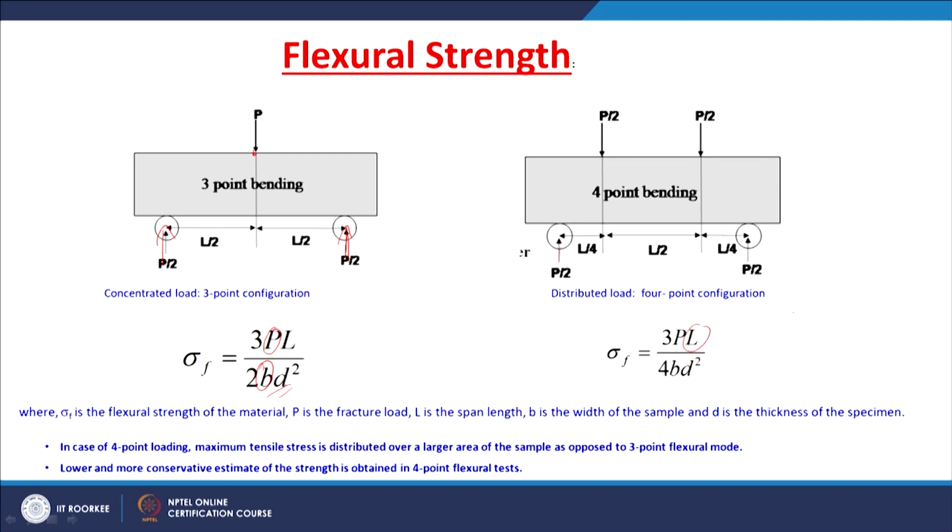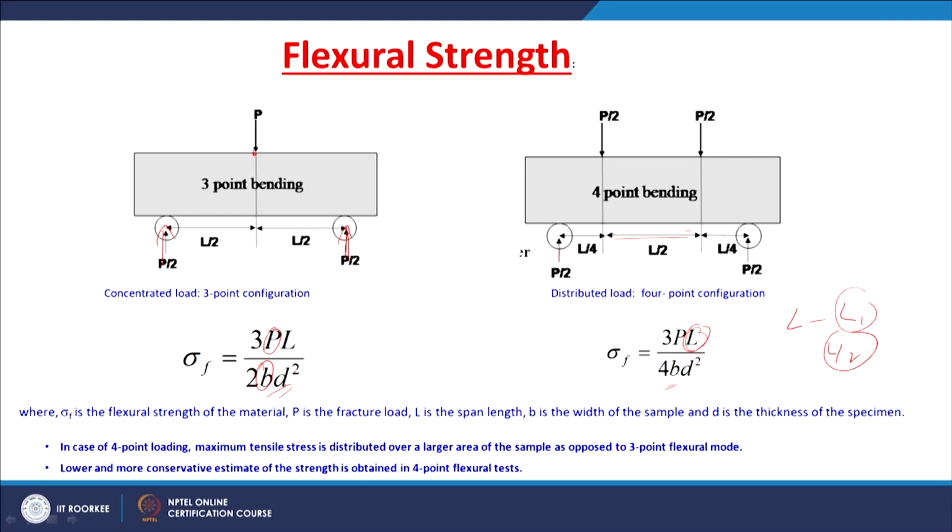Actually, this L is equal to L minus Li, where Li is the internal span length from here to here. Generally it is L by 2, so 3P times L by 2 becomes 3PL over 4BD squared, right.